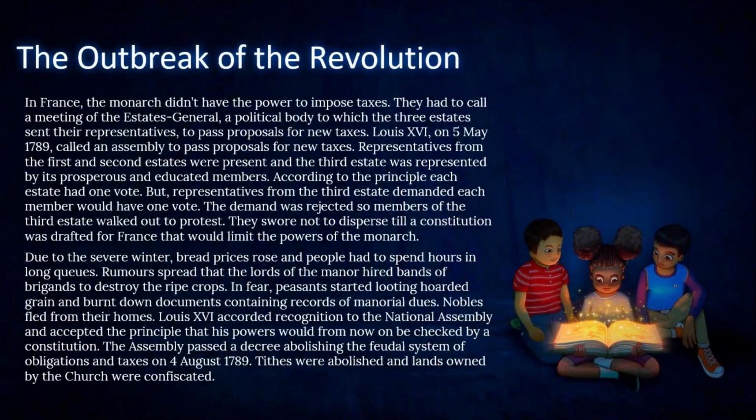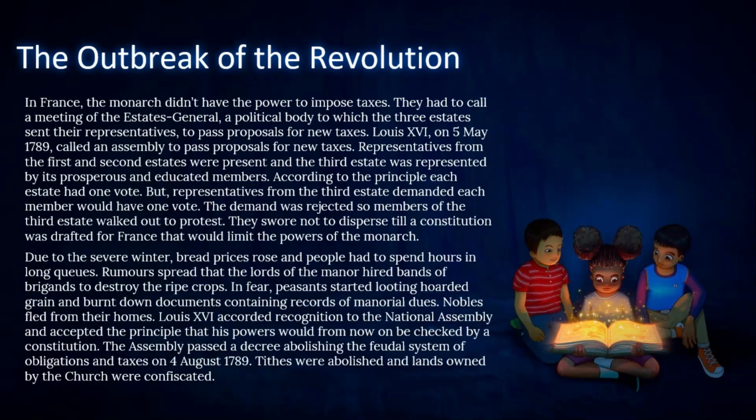The outbreak of the revolution. In France, the monarch didn't have the power to impose taxes. They had to call a meeting of the Estates General, a political body to which the three estates sent their representatives to pass proposals for new taxes. Louis XVI on 5th May 1789 called an assembly to pass proposals for new taxes.